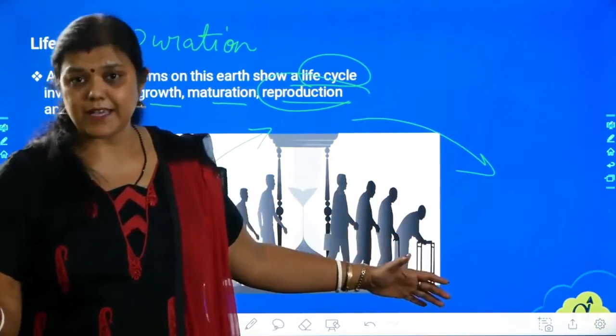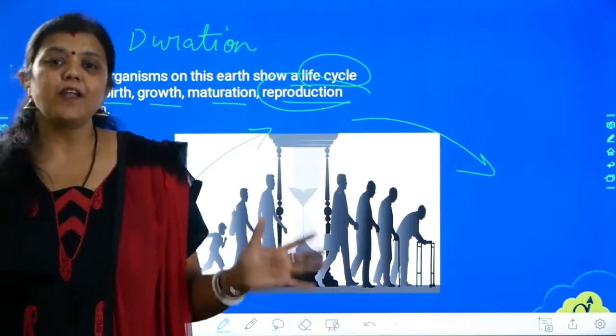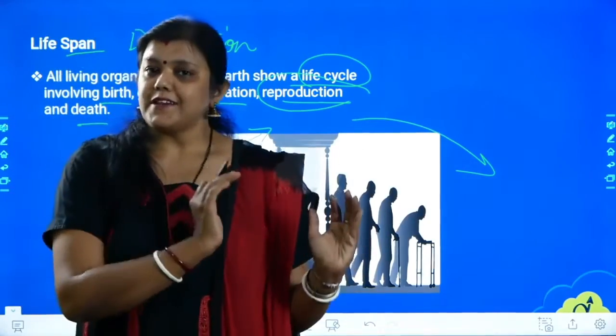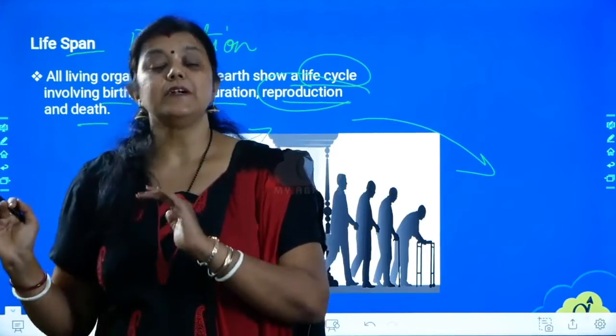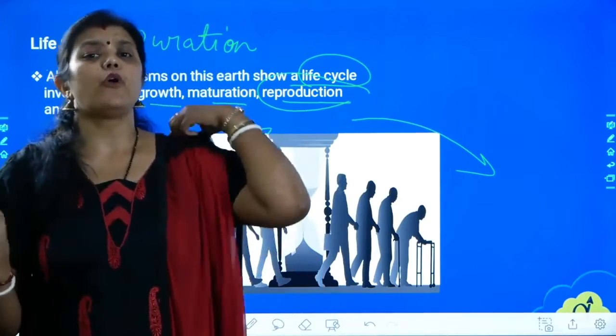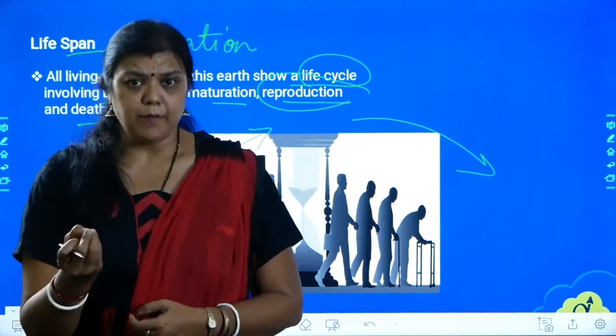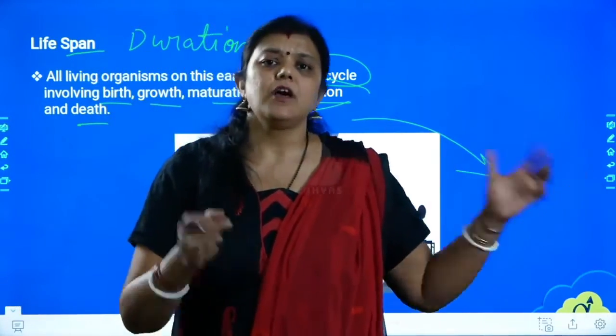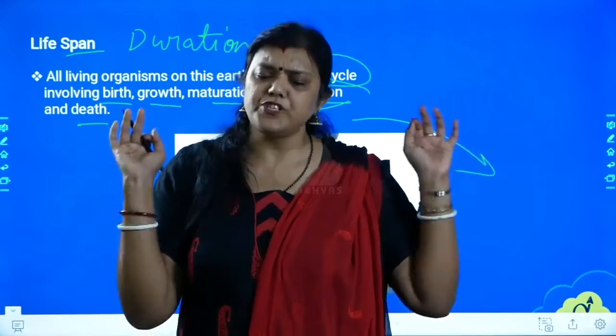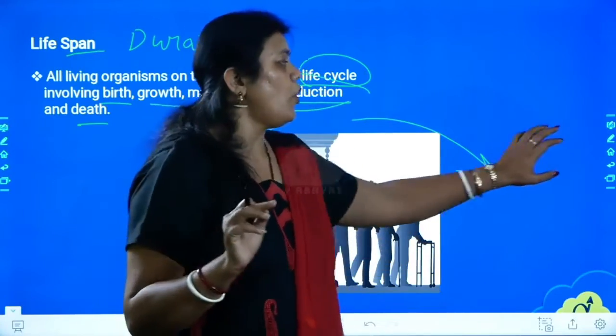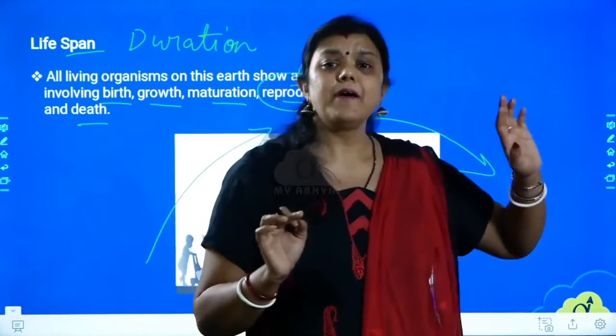All the organisms die. So this is the lifespan of an organism, which starts from birth and ends at death. And this is common for all living things, whatever it may be, maybe a tiny amoeba to a big banyan tree. Whichever organism you take, all of us follow the same life cycle.